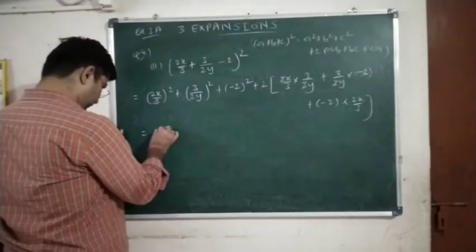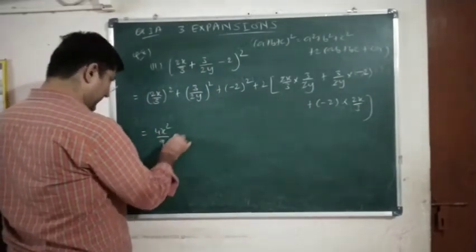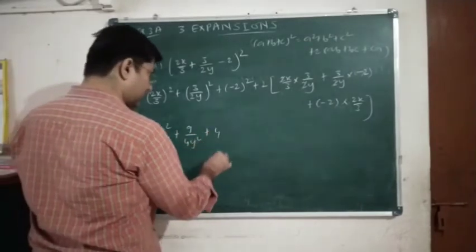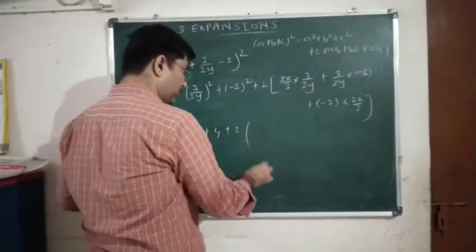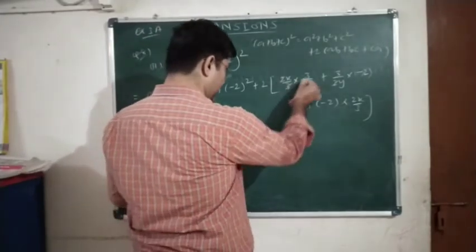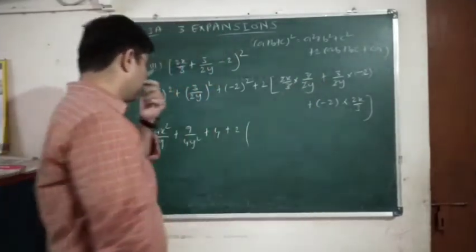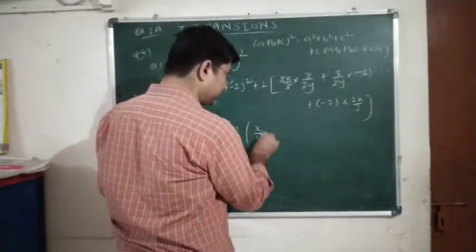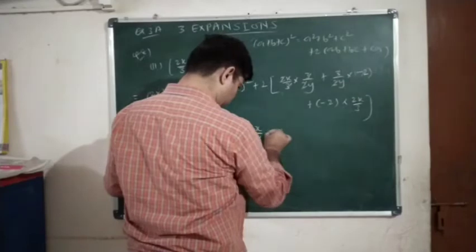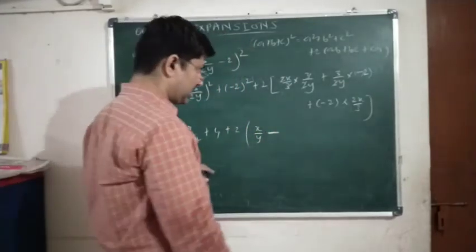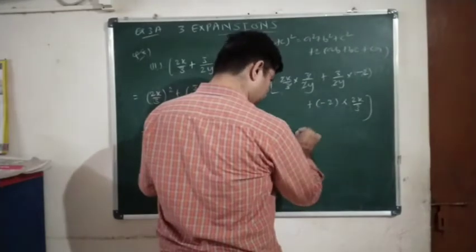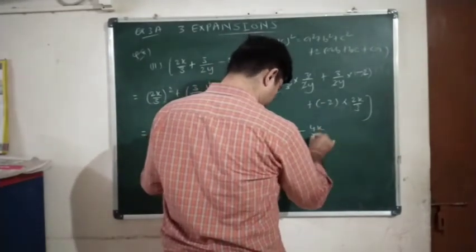So 4x square upon 9 plus 9 upon 4y square plus 4 plus 2 into, here 3 will also get cancelled. Yes or no? So x upon y, and here plus minus, don't forget to change the sign, minus 3 upon y and minus 4x upon 3.